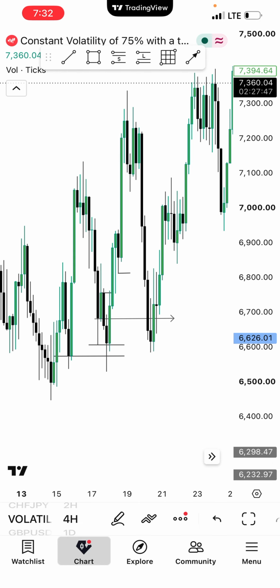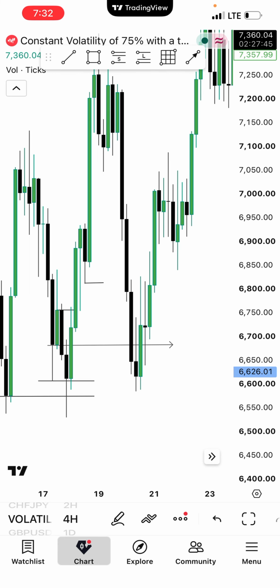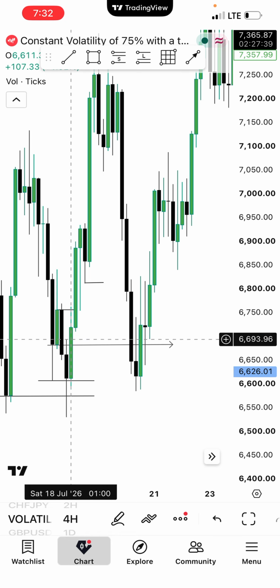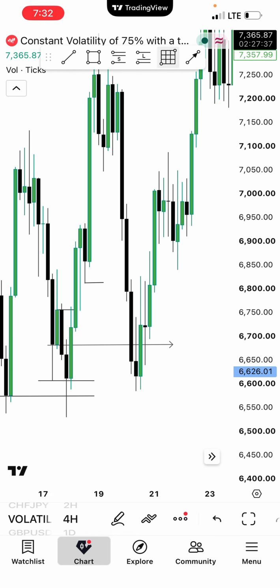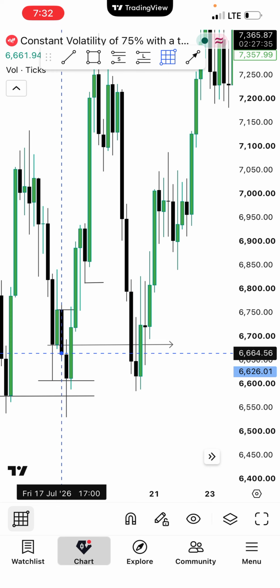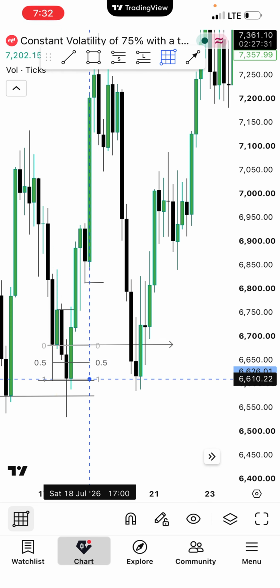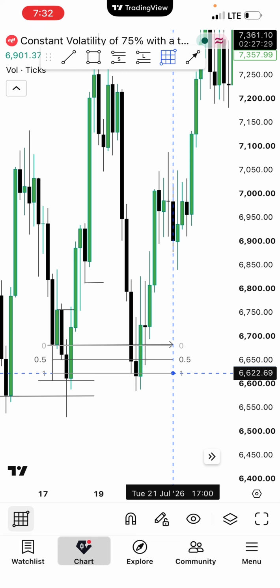So here is how we're going to take our entry. We have to cover the whole invalidation of the QM. So I'm going to use my tool to take 50% of it.